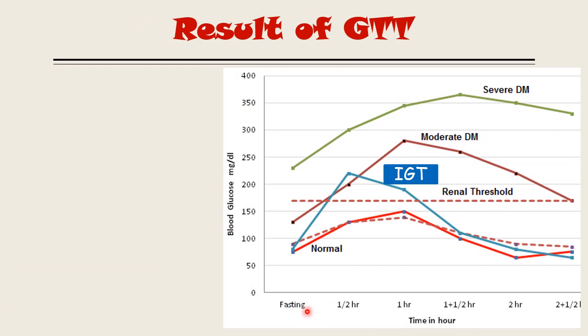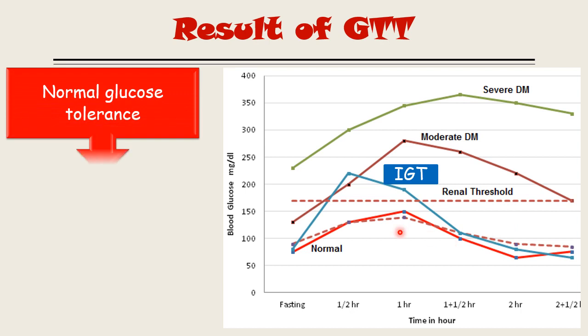Now the result of the GTT. This graph shows the conventional GTT method. You see, you have to take 6 samples. The x-axis shows the time, and the y-axis shows the blood glucose level. This dotted line drawn over here is the renal threshold. In a normal person, this red line shows that the blood glucose level will never reach the renal threshold level. That is a normal GTT, the person having a normal GTT.